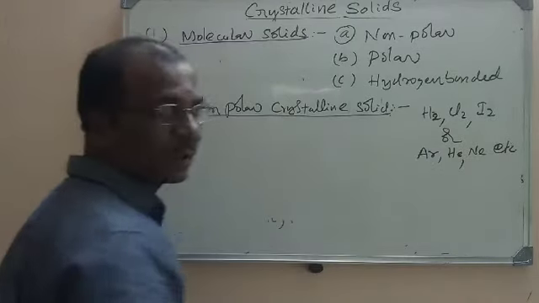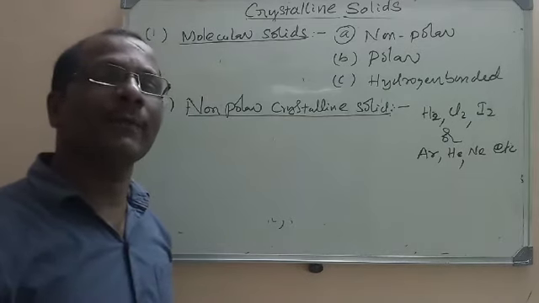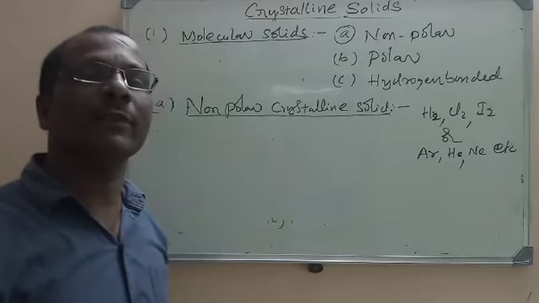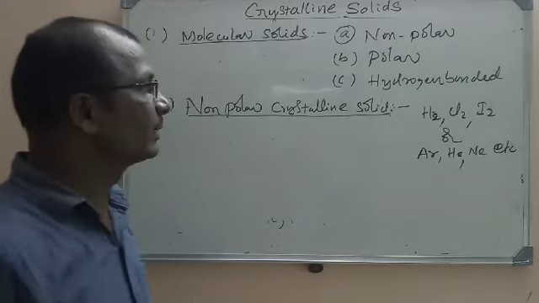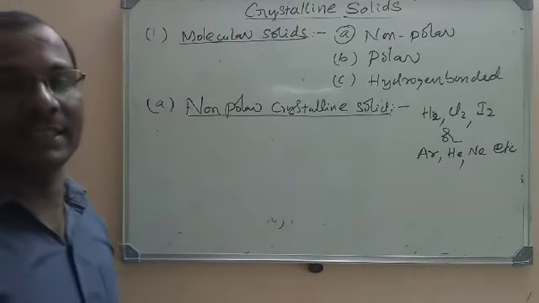Hydrogen has a non-polar covalent bond. What are polar and non-polar covalent bonds? Same types of atoms will form non-polar covalent bonds. Different types of atoms will form polar covalent bonds. So these are all non-polar. That is why it is called non-polar crystalline solids.